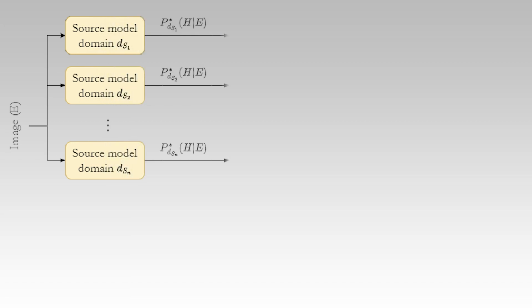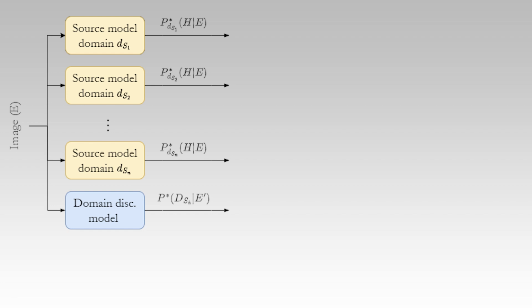First, you will need to train or collect one segmentation model per source domain. The output of those models are the posteriors of each semantic class per pixel. Next, you will need to train a domain discriminator model whose role will be, for each pixel, to predict the probability of belonging to a specific domain.